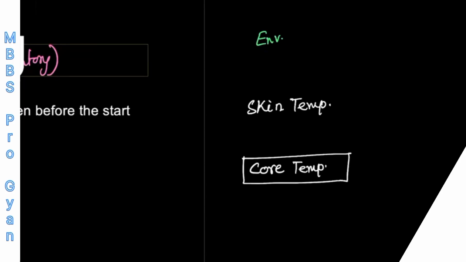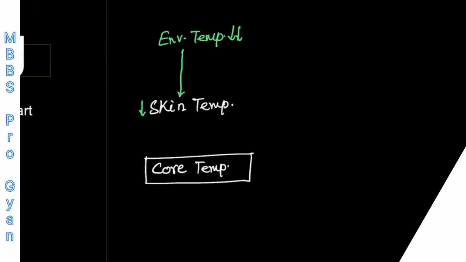So take one example. Suppose in the winter season, the environmental temperature is very, very low, suppose 4 degrees centigrade or minus 4 degrees centigrade, whatever. It will decrease the skin temperature also. Now there are certain thermoreceptors present at the level of the skin.